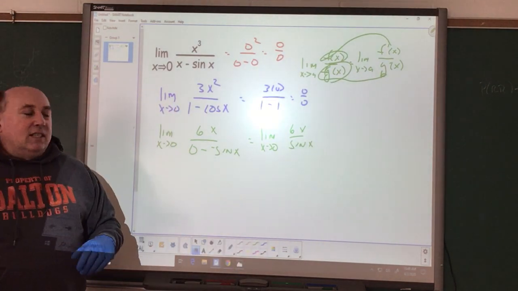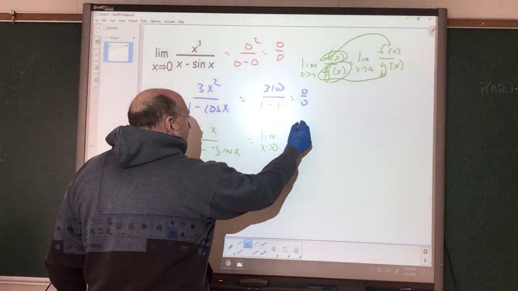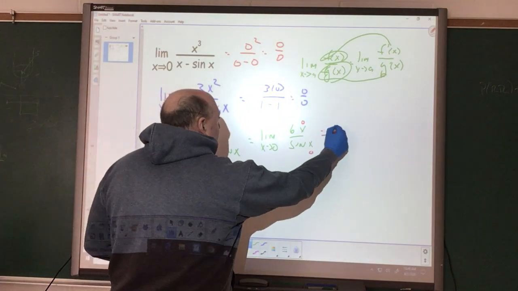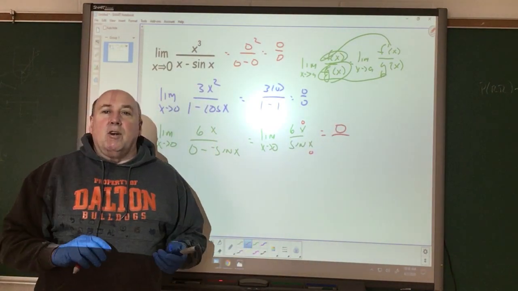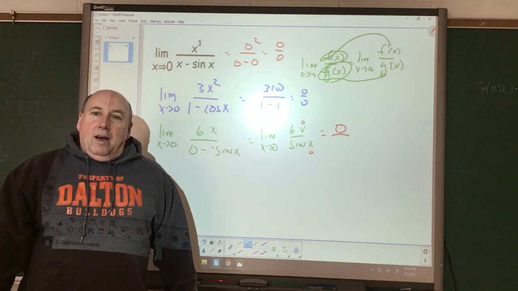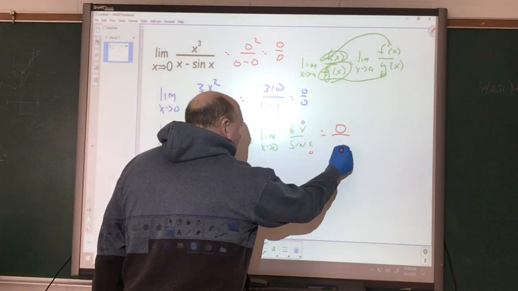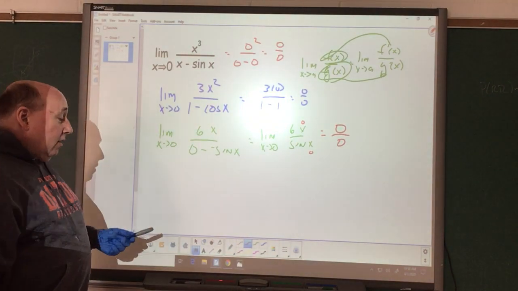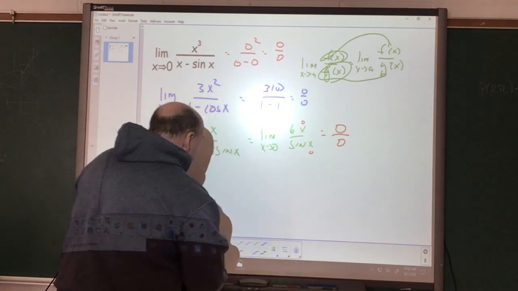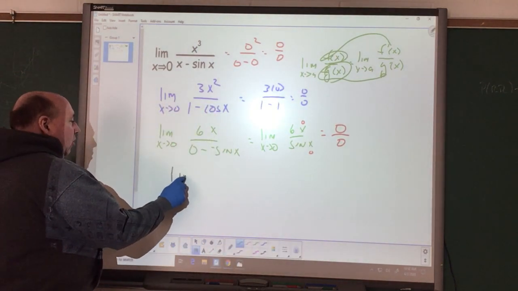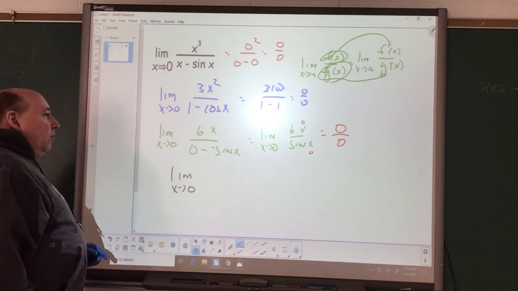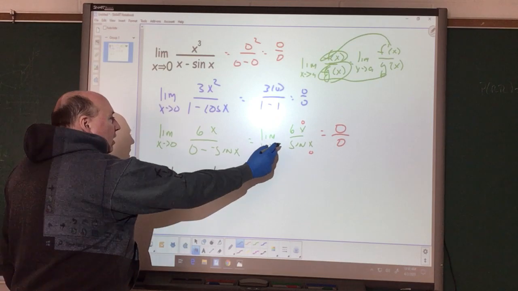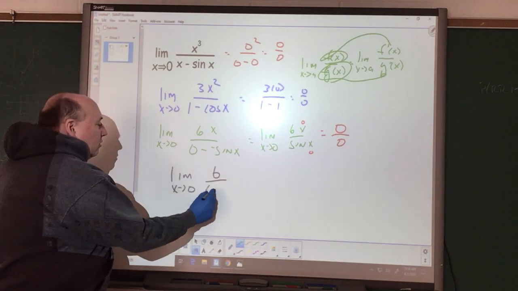So let's plug the value of 0 in again, a 0 here and a 0 here. Well, 6 times 0 still gives me a value of 0. If I take the sine of 0 in my calculator, we still get 0. Still an indeterminate form. So if it's still an indeterminate form, we can continue with our derivatives using L'Hopital's rule. We have the derivative of 6x, which is 6. The derivative of sine goes back to cosine again.